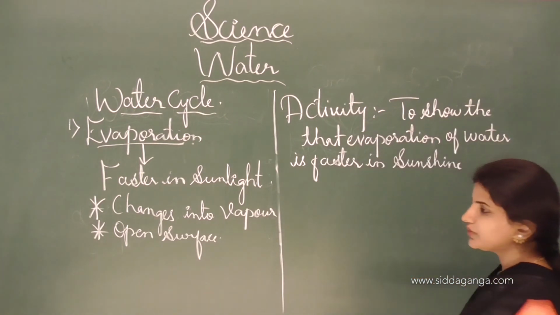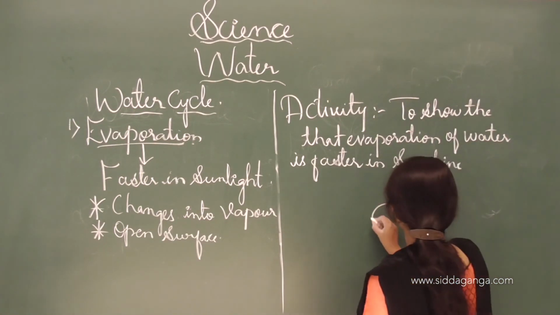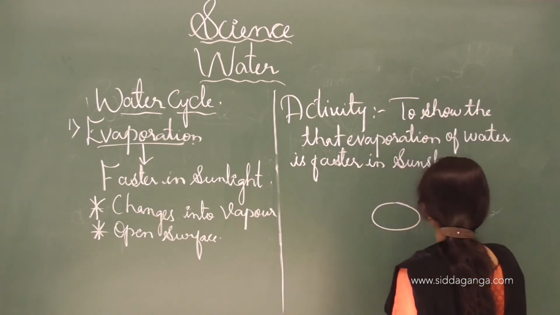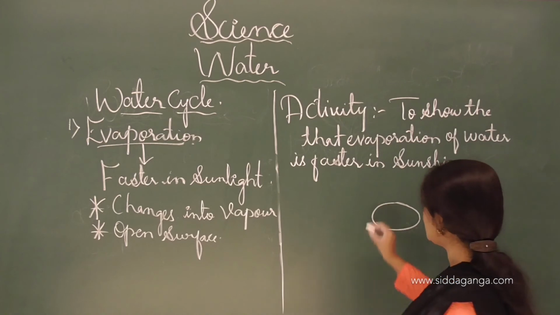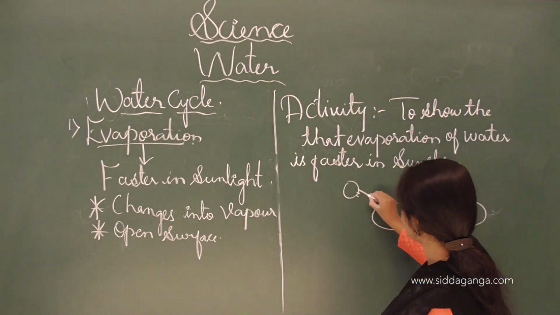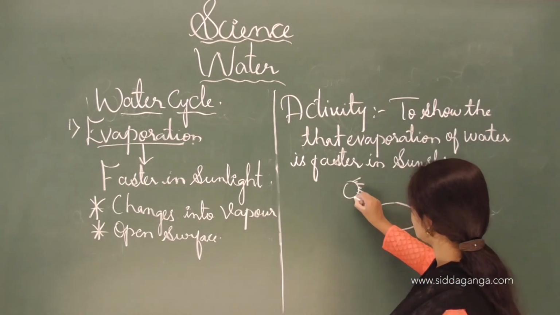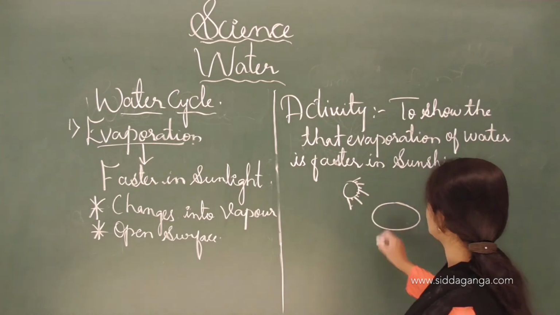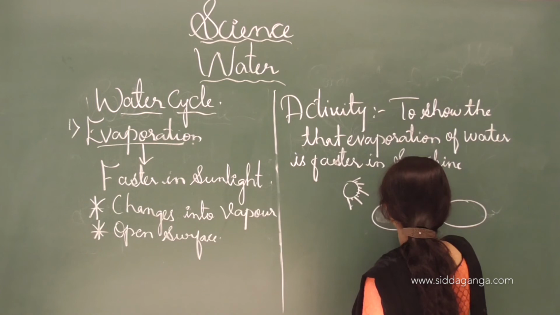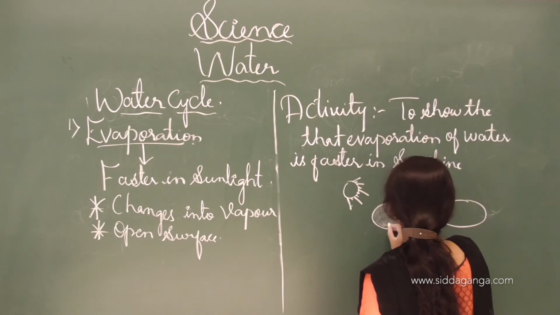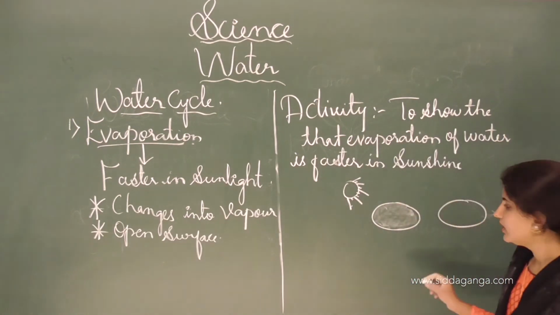First we have to take two plates of equal size, and one we have to keep in the sunlight. In both plates we have to pour an equal amount of water.